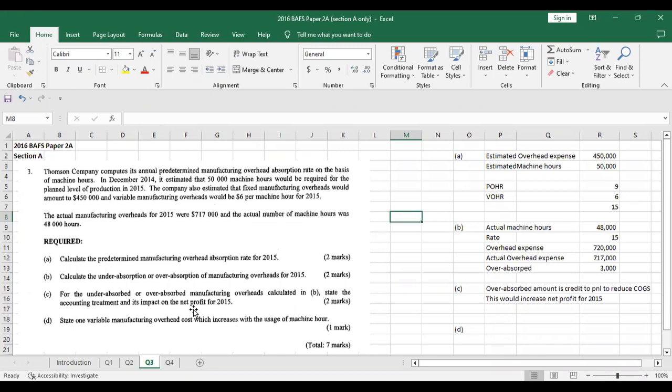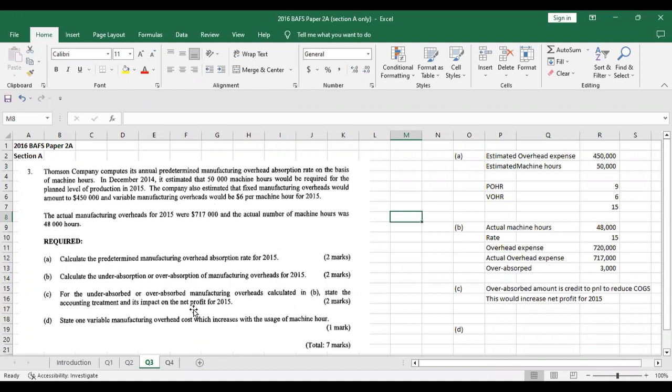Question 3 is, Thomson Company computes its annual predetermined manufacturing overhead absorption rate, right? The short form is POHR. This is about predetermined manufacturing overhead. It's a classic problem usually tested on the exam. It's sometimes complicated, sometimes easy to deal with. We will see how difficult this problem is.